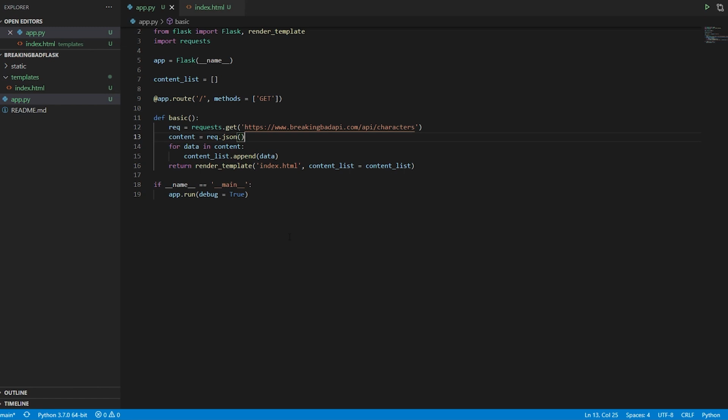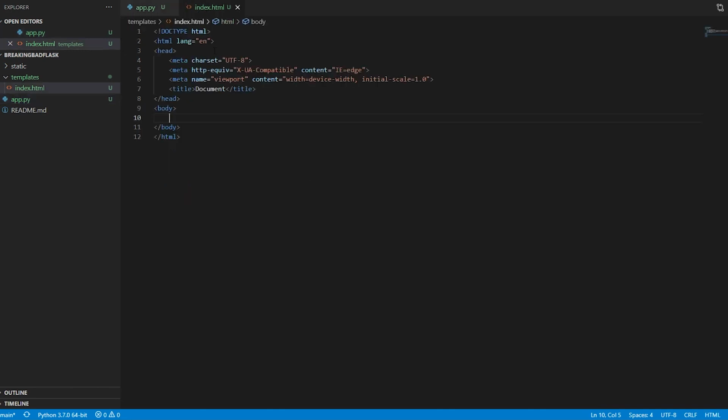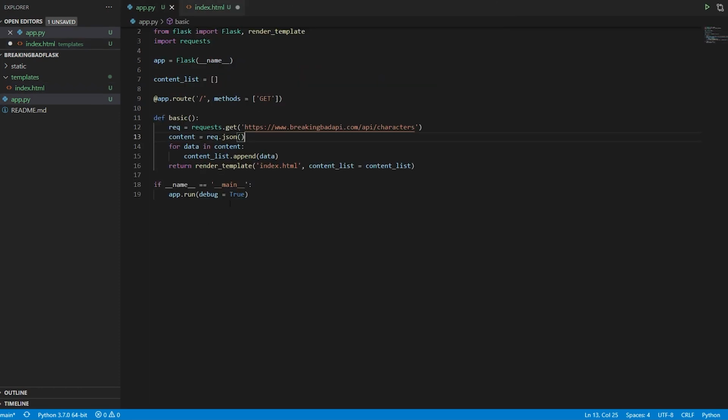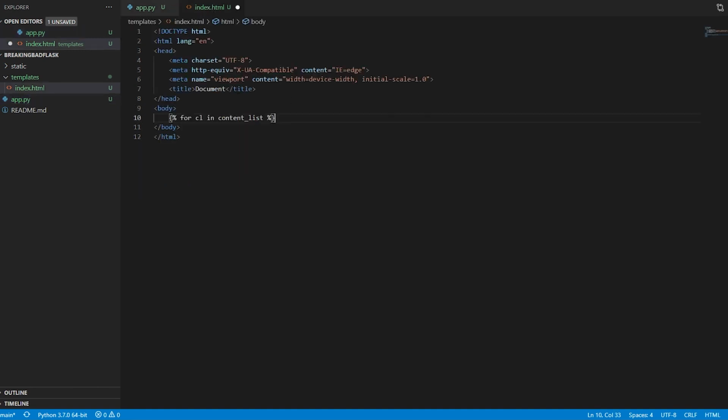Then I'm iterating through that. So for data in content, it is appending. So I have it in list form, which can be handled later on in the Jinja. Now, in order to handle that in the Jinja, we have to create a for loop even over here. So I'll say for CL in content list, because I am passing a variable known as content list, as you can see over here, this one. And always remember to end your for loop.